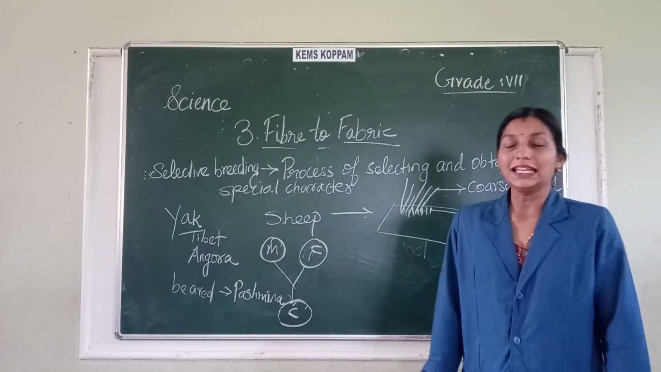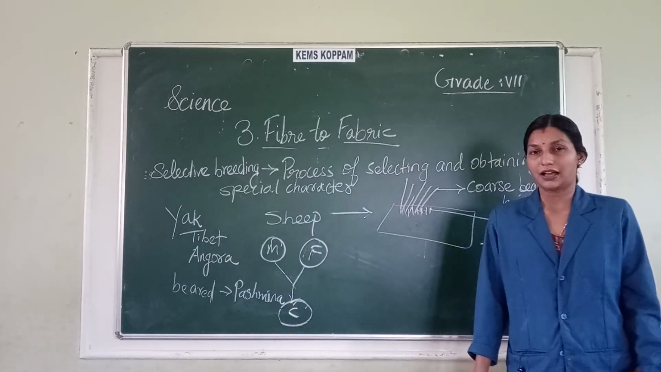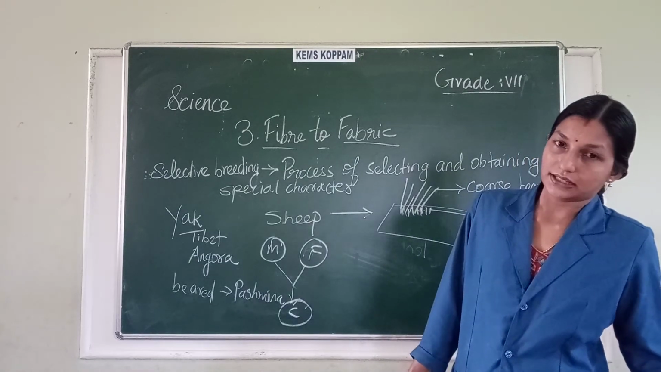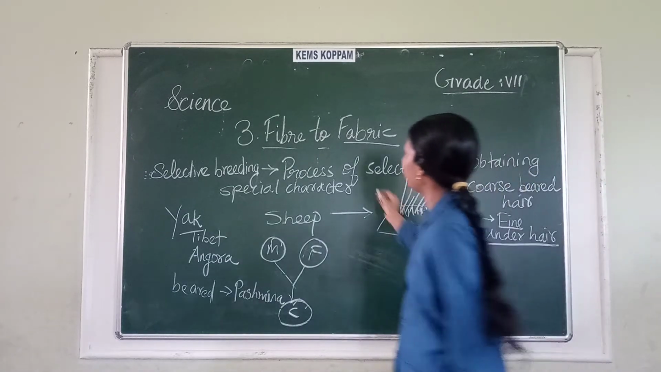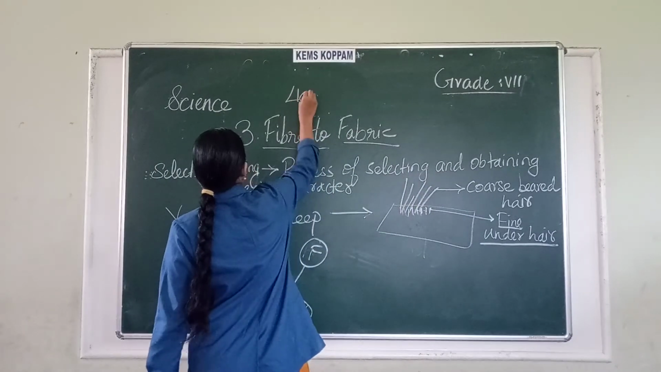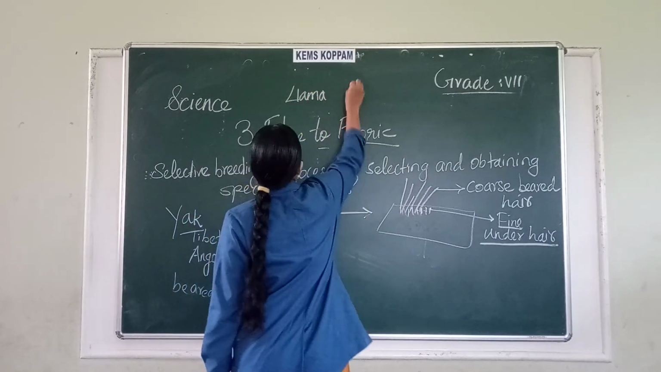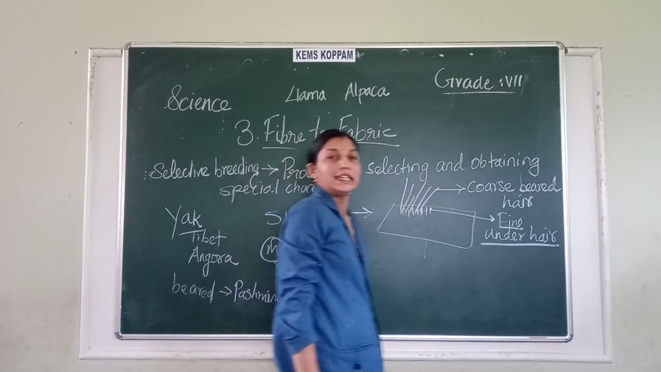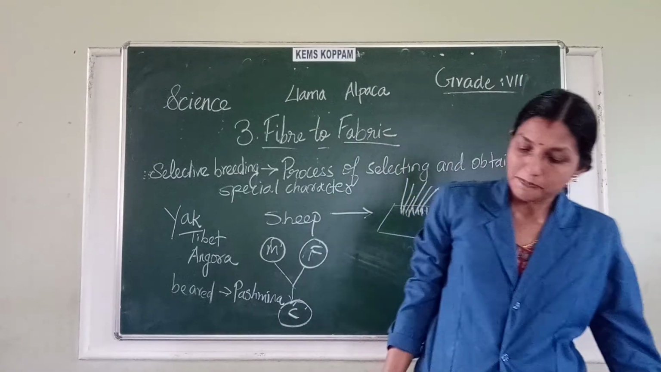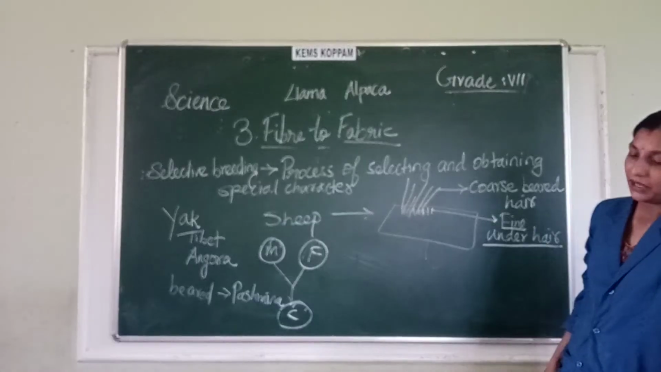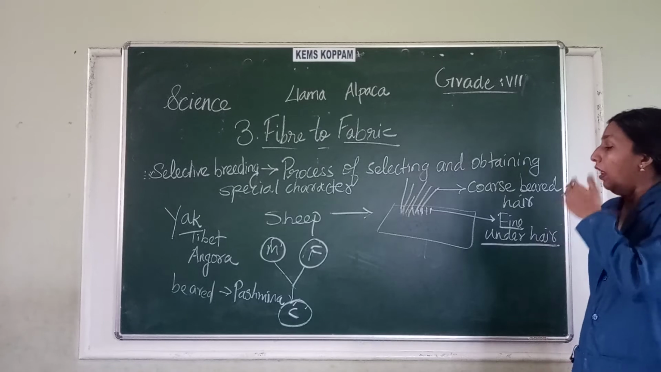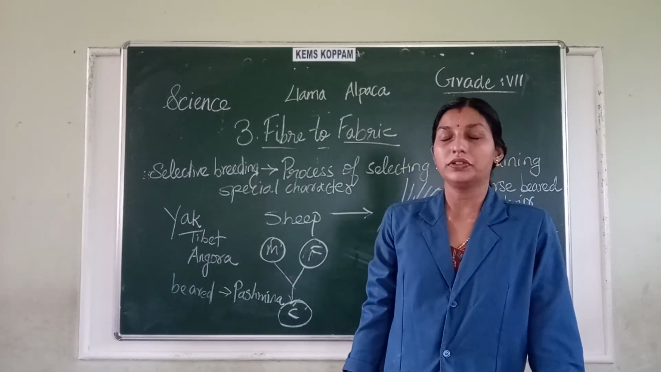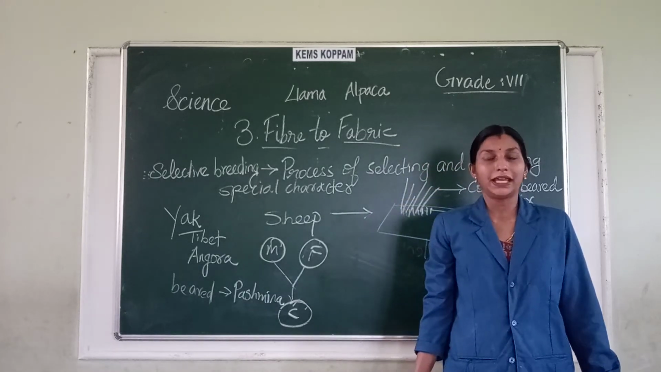But in some regions like South America, instead of these, some other animals are found. These are known as the llama and the alpaca. In South America, organisms like llama and alpaca are found, and their hair is used for making wool.